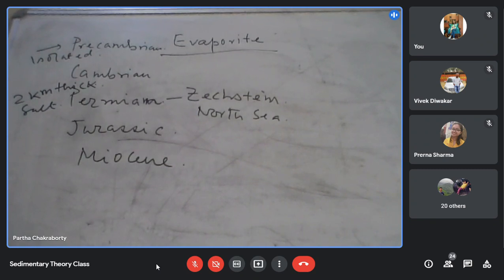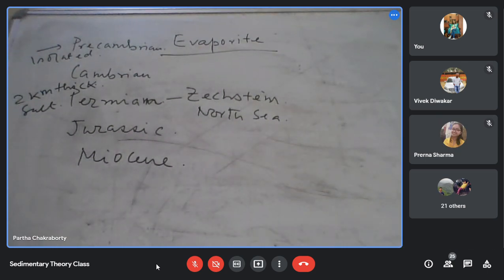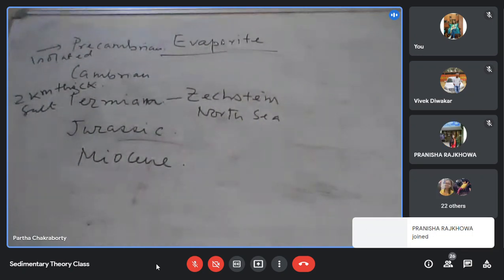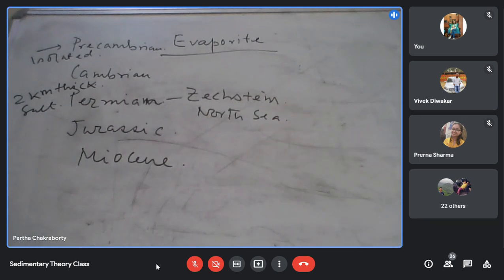Now we will discuss what the problems of this salt deposit are, and how a thick salt deposit can form, and what the problem is in that. First of all, the salt we are talking about is rock salt, present in the geological succession.